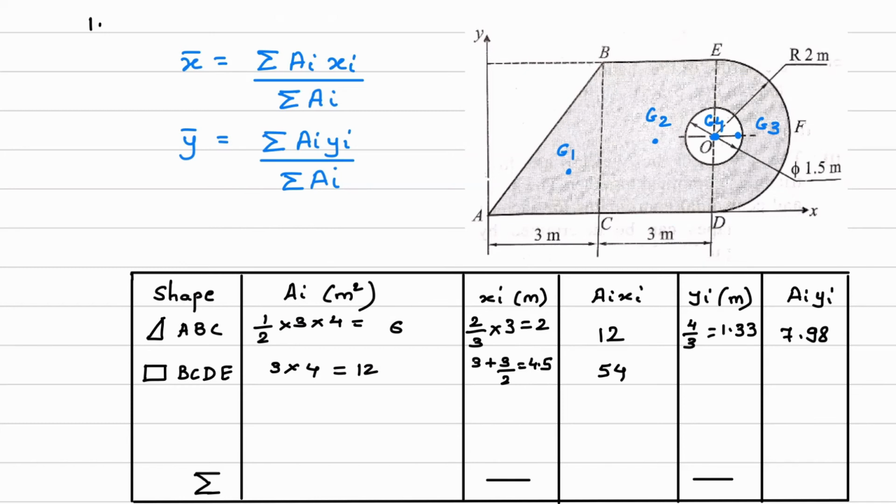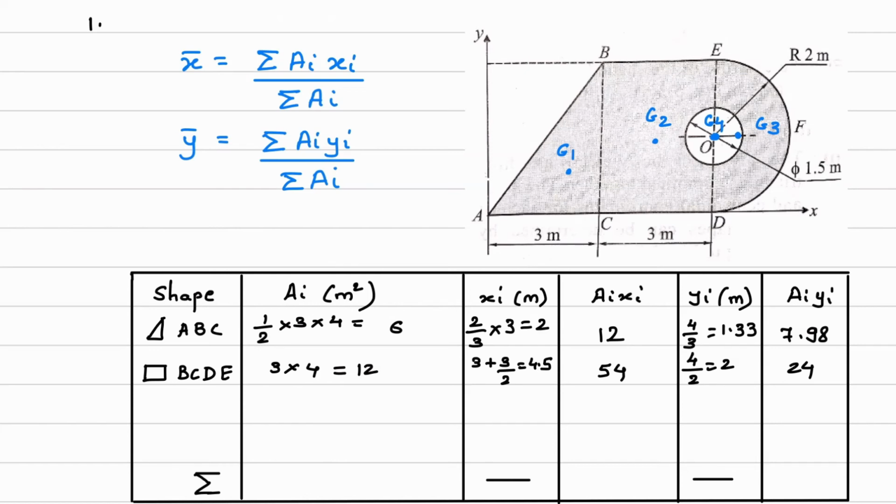Next we will see y bar of this rectangle. This is G2, and if you consider the origin is over here, what will be this y distance? This y distance will be the total, which is 4, divided by 2, so it will be 2. Then we'll calculate ai into yi, so it is 24.